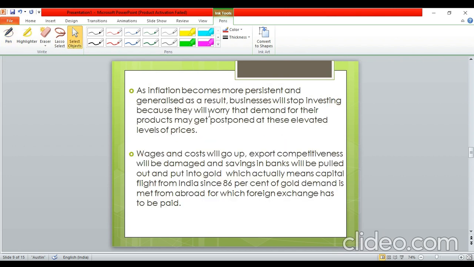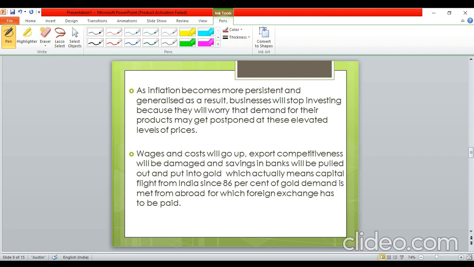Now अभी जब households की expectations, अगर सभी households एक कोई इन्फ्लेशन एक्सपेक्ट करेंगे, that inflation will increase in the future, that is if inflation becomes more persistent and generalized, तब क्या होगा? तो बिजनेसेस सोचेंगे कि अभी हमारे इन्वेस्ट करने का कोई फायदा नहीं है, because the demand for their products may get postponed at the elevated level of prices in future. उनको लगेगा फ्यूचर में प्राइसेस बढ़ जाएंगे हमारे प्रोडक्ट्स के, और वो बढ़ी हुई प्राइसेस पे लोग डिमांड नहीं करेंगे, सो अभी इन्वेस्टमेंट करने से कोई फायदा नहीं है, and because of this the wages and costs will go up.